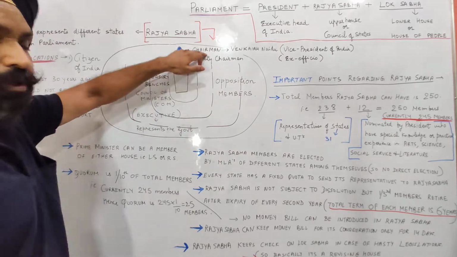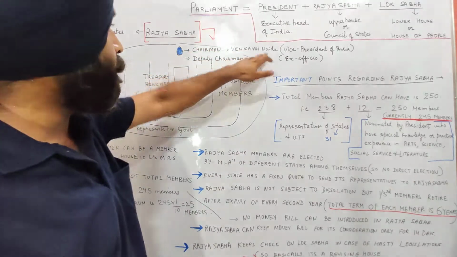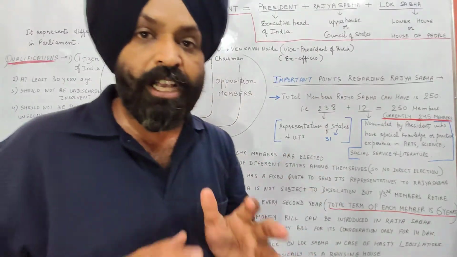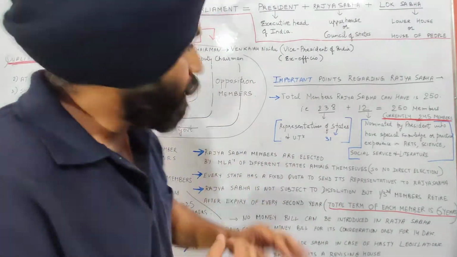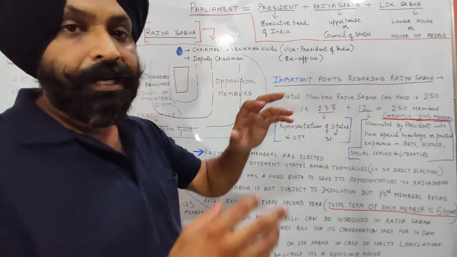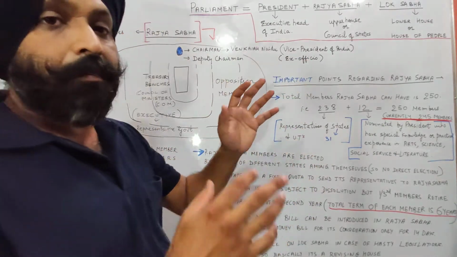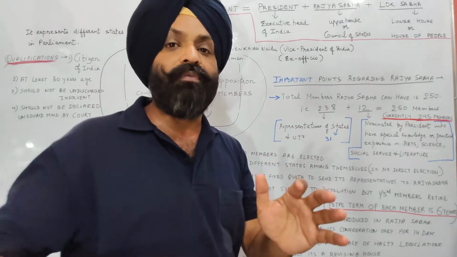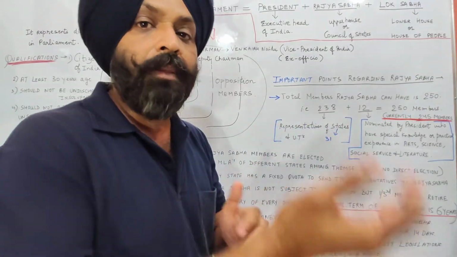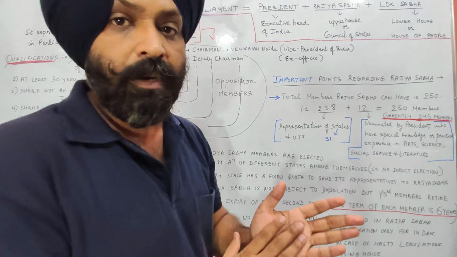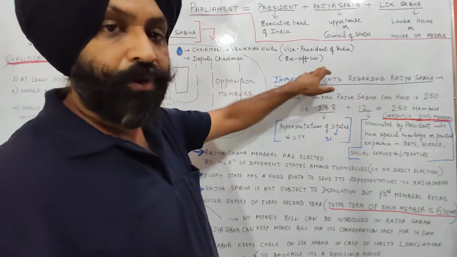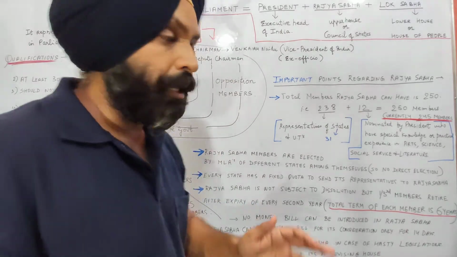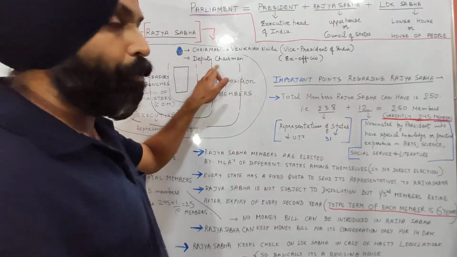Here is the chairman. Venkaiah Naidu at present is the chairman of Rajya Sabha. He is also the vice president of India. Just because he is the vice president of India, he also performs the duty of chairman. So once a person becomes a vice president of India, he automatically becomes the chairman of the Rajya Sabha. So this is known as ex officio chairman of Rajya Sabha. If chairman is not there on his seat, then the duty is performed by deputy chairman.